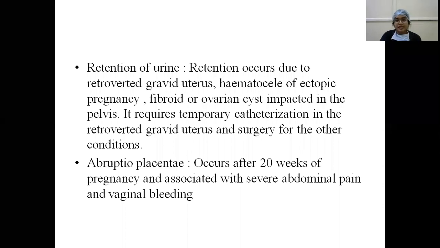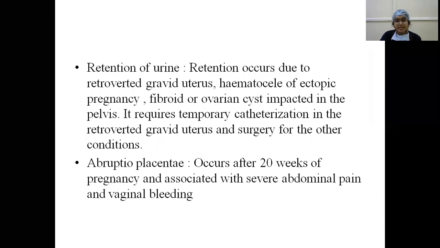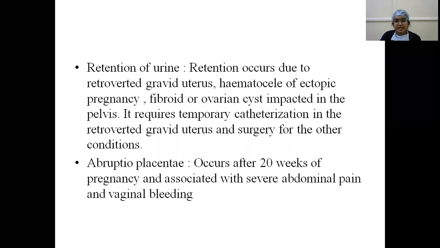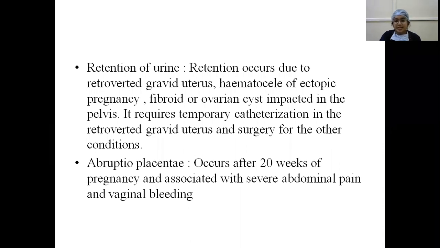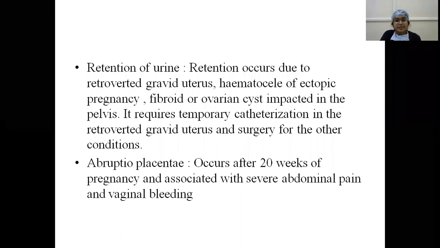Retention of urine. Retention of urine occurs due to retroversion of a gravid uterus or hematocele of ectopic pregnancy or fibroid or ovarian cyst impacted in the pelvis. It requires temporary catheterization in retroverted gravid uterus and surgery for the other conditions. Abruptio placentae, it occurs after 20 weeks of pregnancy, and it is associated with severe abdominal pain and vaginal bleeding. In these cases, clinical diagnosis and ultrasonography are helpful in the diagnosis.